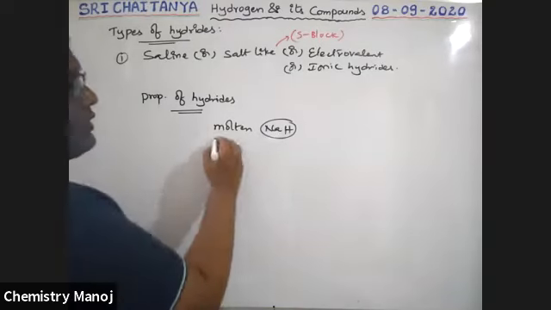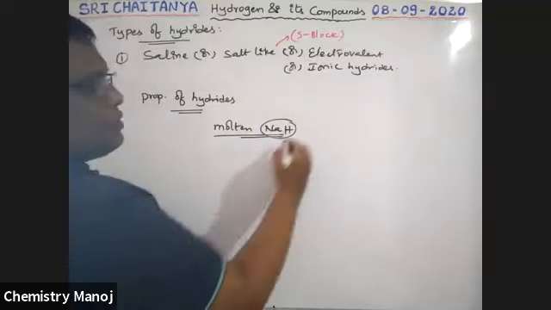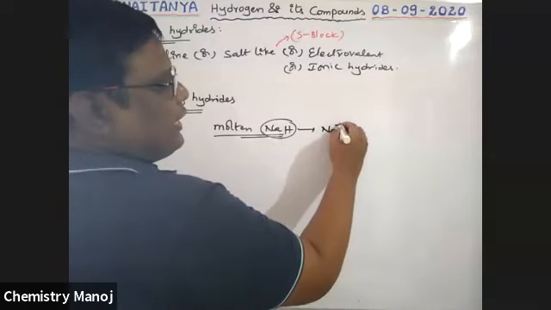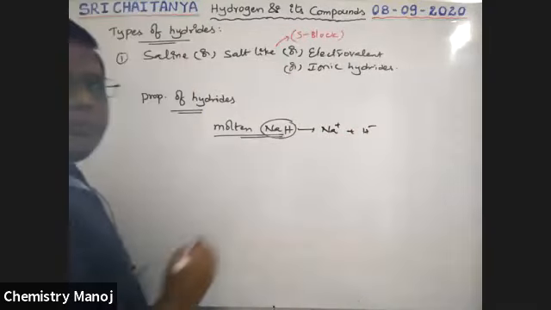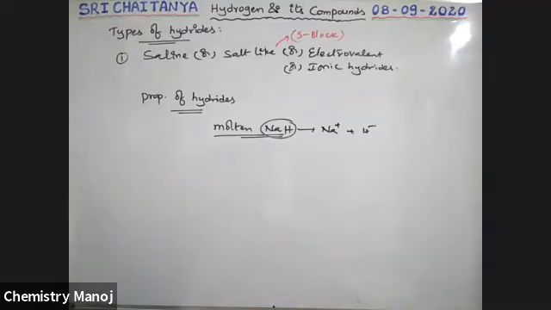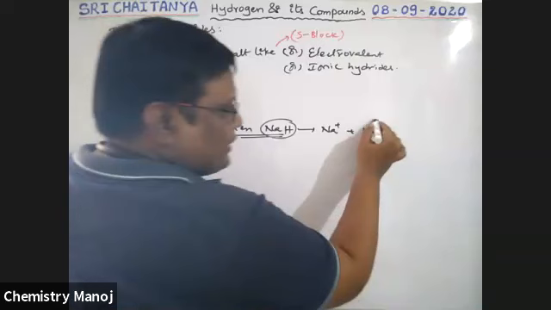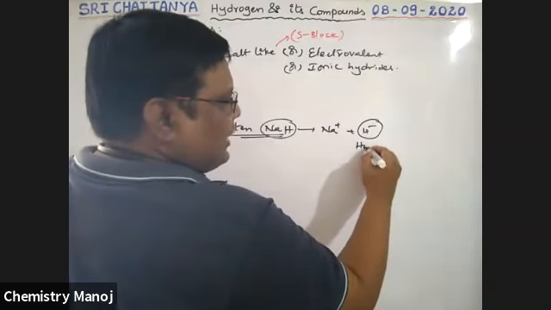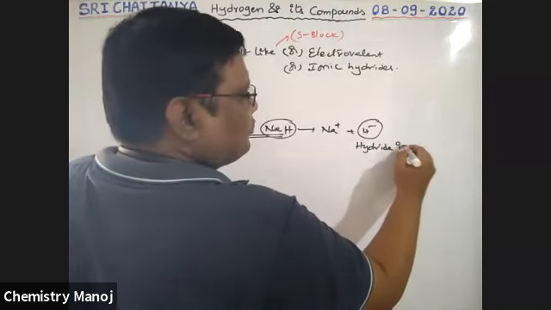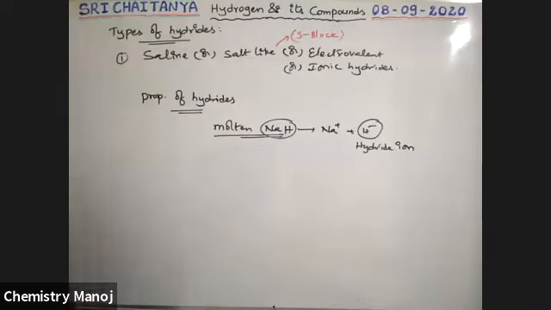This is just like molten NaCl. On dissociation it gives Na plus ion and H minus ion. That is the ionization, boys. Here the H minus ion is coming out. This H minus ion is called the hydride ion.